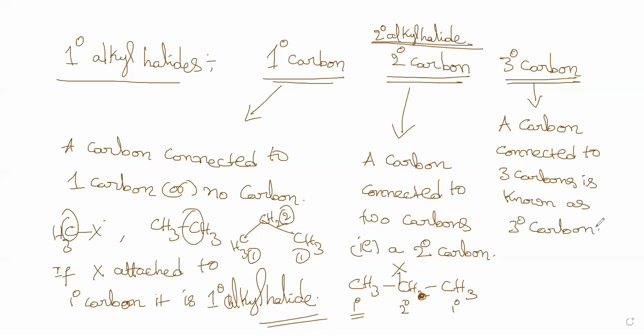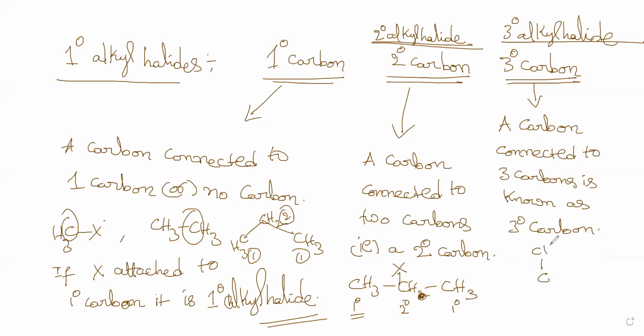If X is connected to the tertiary carbon, then it is a tertiary alkyl halide.